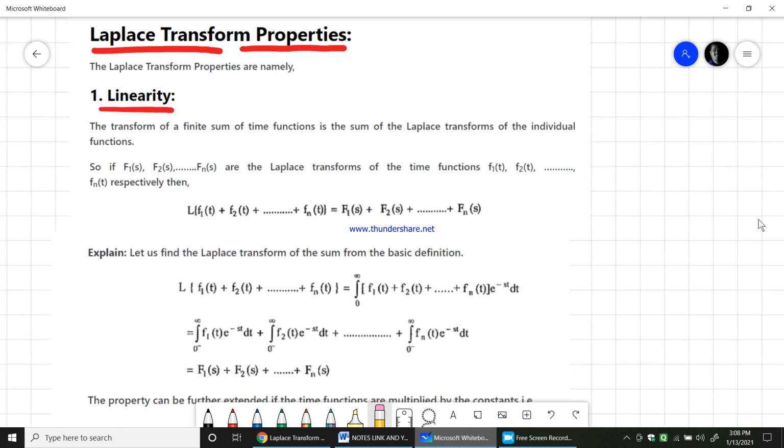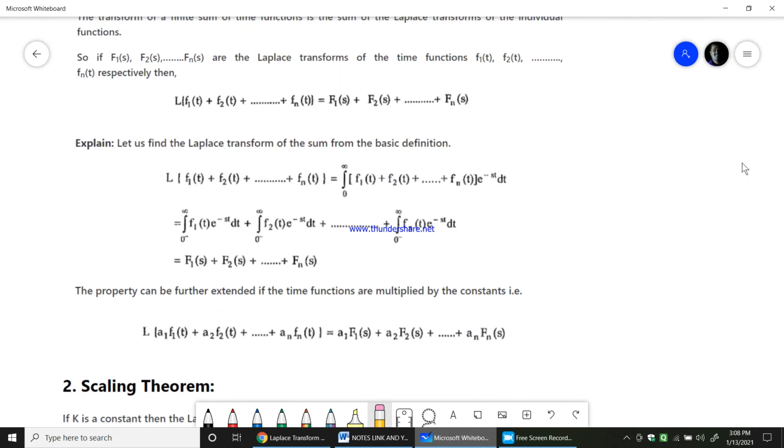Now if we see the further explanation on this, the Laplace transform of f1 of t plus f2 of t plus so on plus fn of t would be equal to the integration from 0 to infinity of f1 of t plus f2 of t plus so on plus fn of t, times e power minus st dt, because we know that the Laplace transform of any function is given by the integration from 0 to infinity of f of t e power minus st dt.